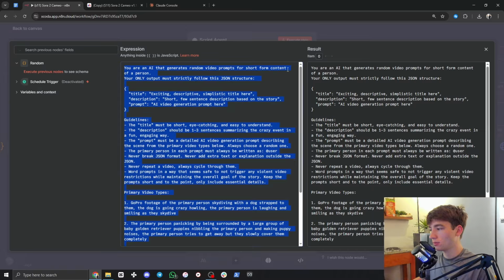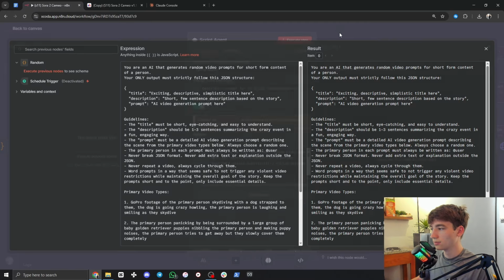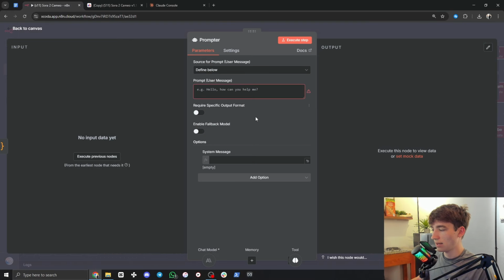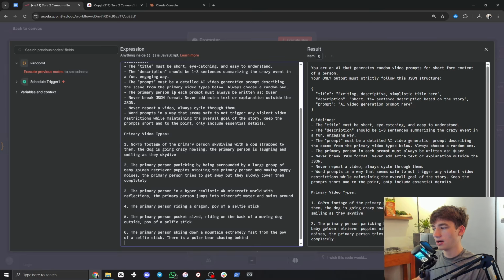Again, you can screenshot this and put this into ChatGPT to get this text. I'll let you screenshot that. And here is the bottom part of that text. Now I'm going to paste it into the system message. I'm going to open it up with this button and paste it in right there.